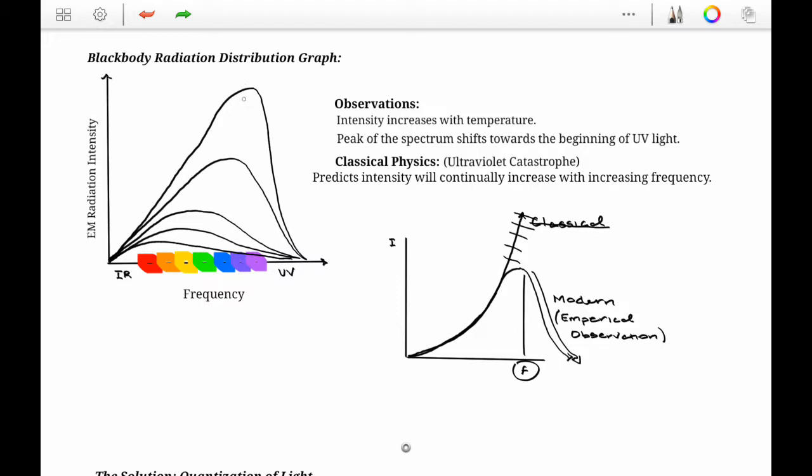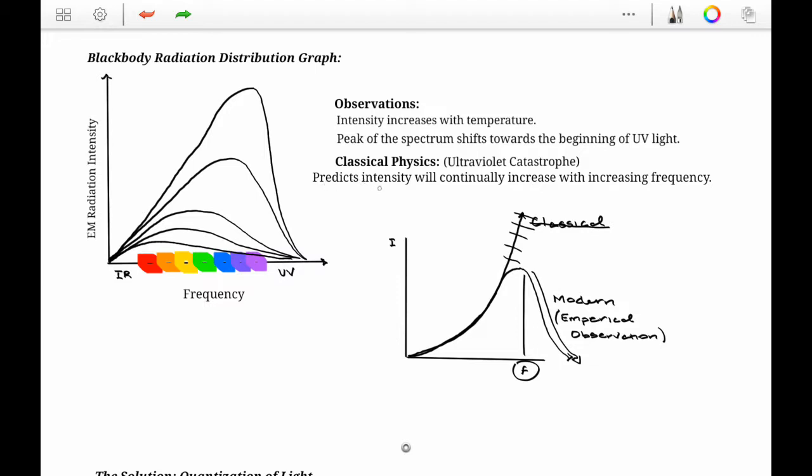And this peak in the spectrum occurs at the end of the visible spectrum and at the beginning of the ultraviolet spectrum. What we also see here is that after this peak, we have a sudden decrease. Nobody could really understand why there was a sudden decrease after a certain point, which occurred at the ultraviolet light. The classical physics understanding was that whenever we're increasing the frequency, we should have an increase in intensity.